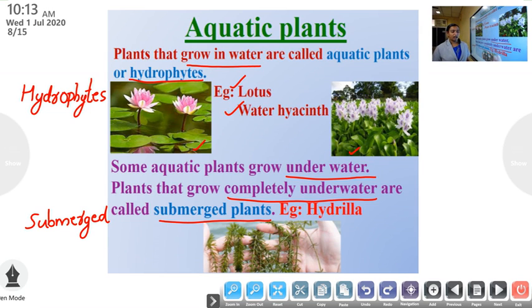Example, hydrilla. This is a picture of hydrilla. What is the spelling of hydrilla? Hydrilla. Clear?